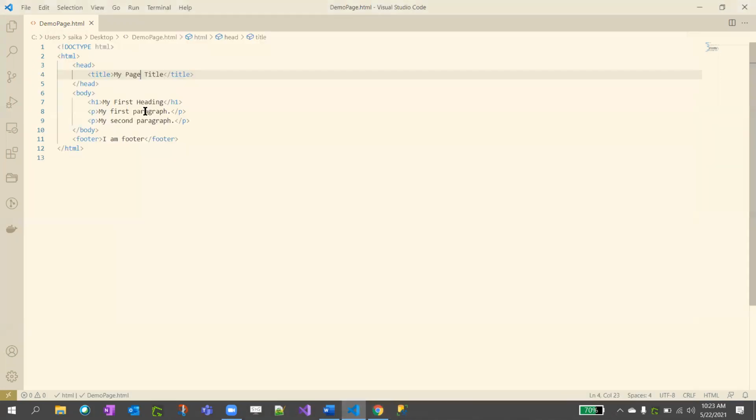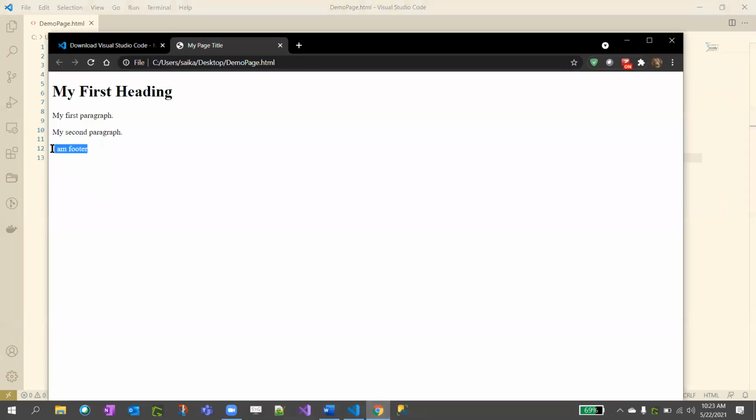As I said, there are three sections inside HTML: head, body, and footer.